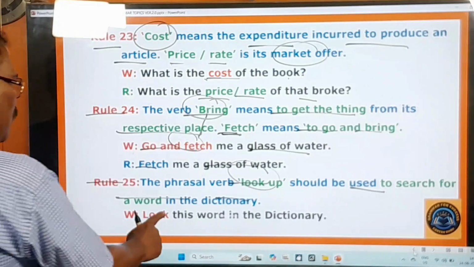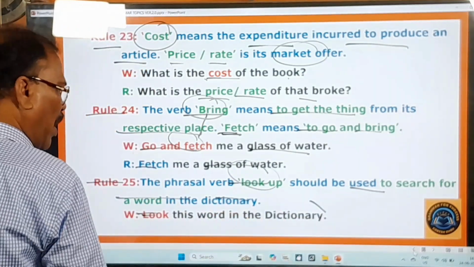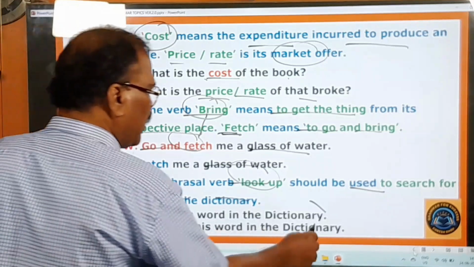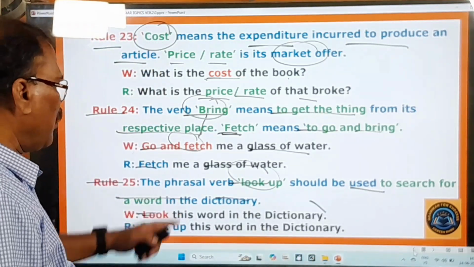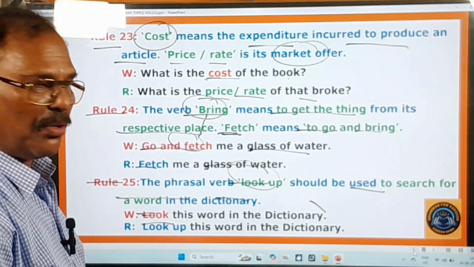So here, look this word in the dictionary. Don't say look this. Look this word in the dictionary is wrong. You have to say, look up this word in the dictionary. Don't say simply look this word, but you say look up this word. Okay, right. And now you move on to other rules.